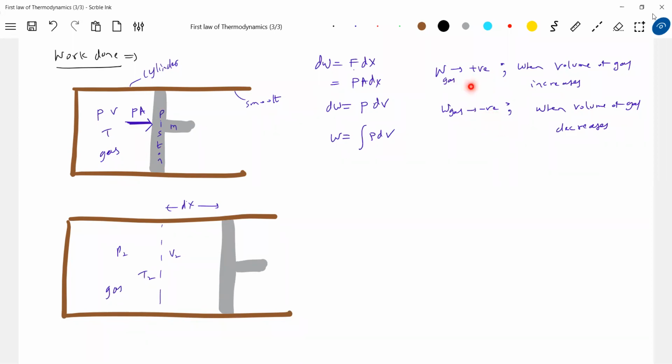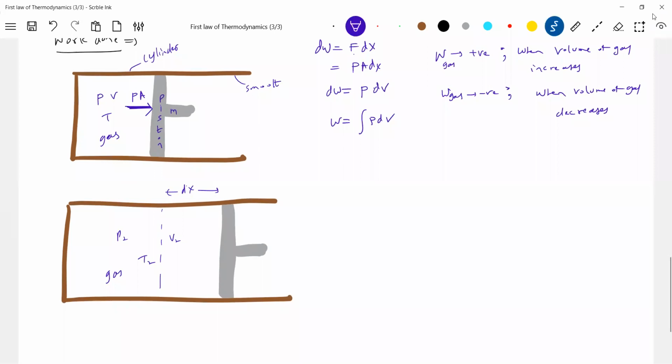Able to get this? Well, it depends on the path very much because of the integral of P dV. Okay, let's do one thing. There are two paths. We'll take it.